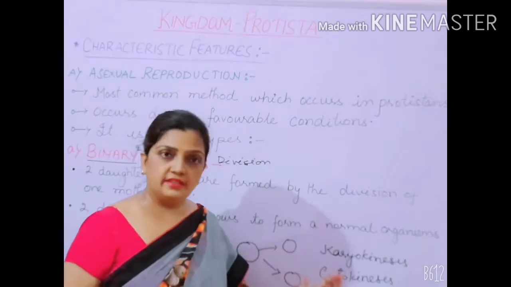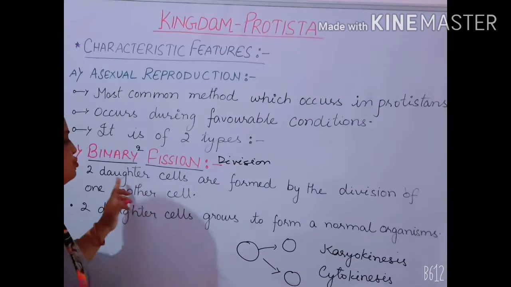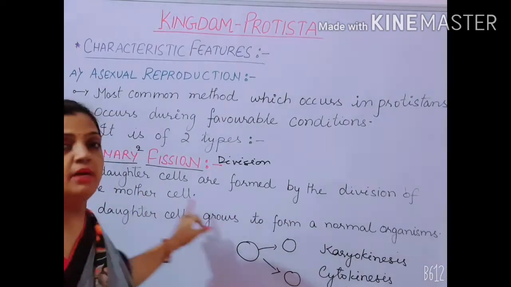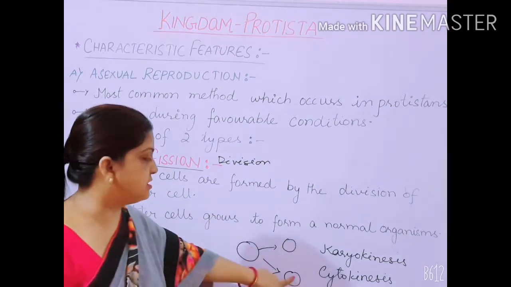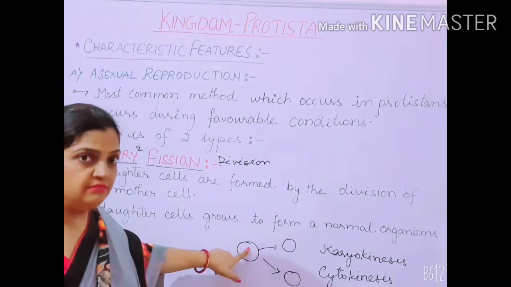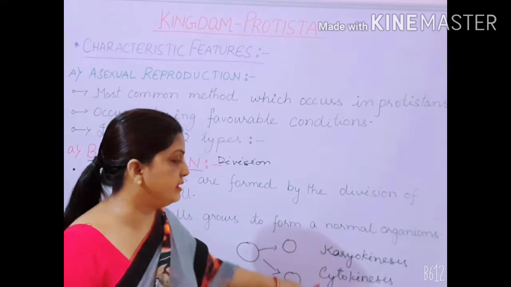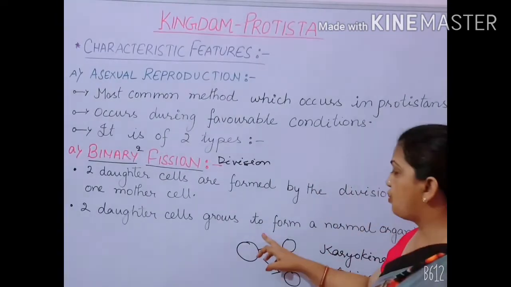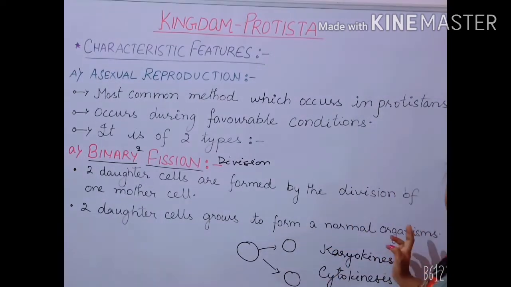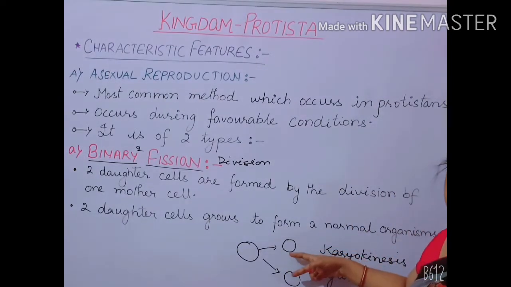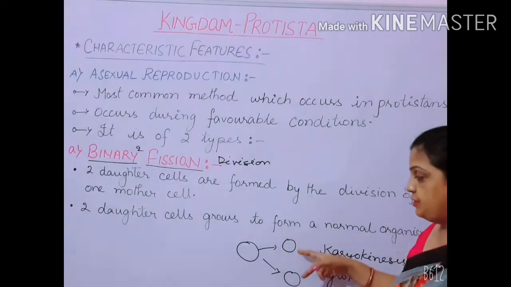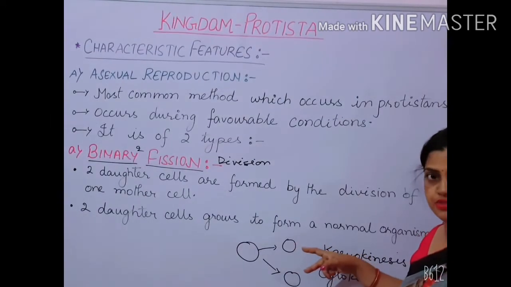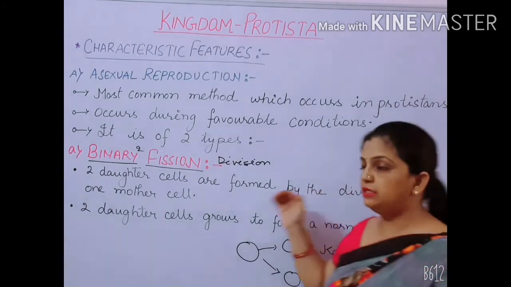So what does the theory say? Two daughter cells are formed by the division of a mother cell following karyokinesis and cytokinesis, and the two daughter cells grow to form a normal organism. Hope this point is clear to you all.